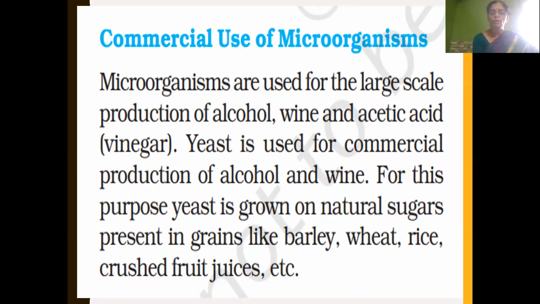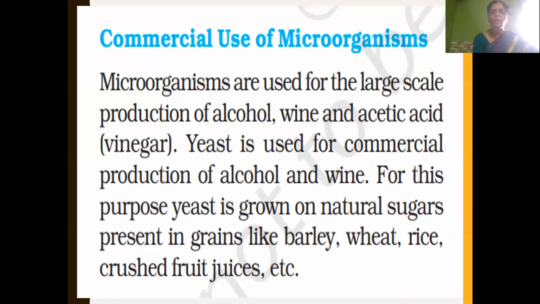Microorganisms are useful for us for the large scale production of alcohol, wine, and acetic acid. Acetic acid is nothing but vinegar. For this, yeast is used for the commercial production of alcohol and wine.